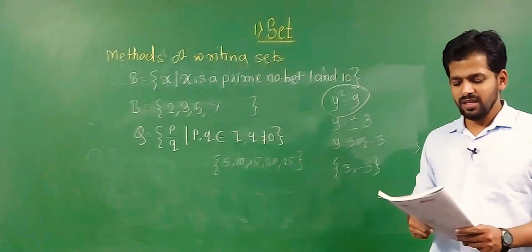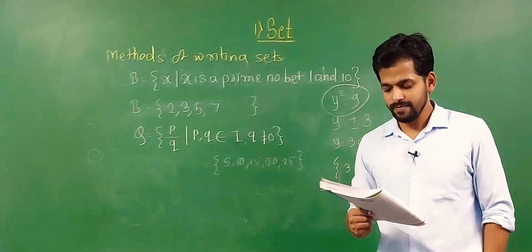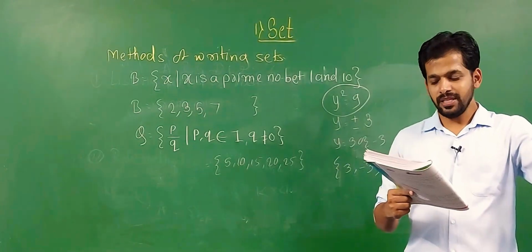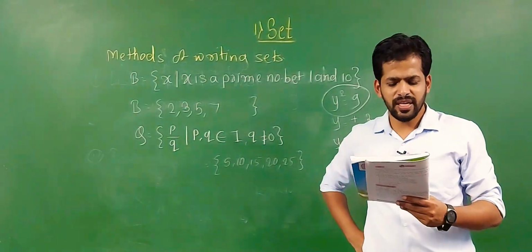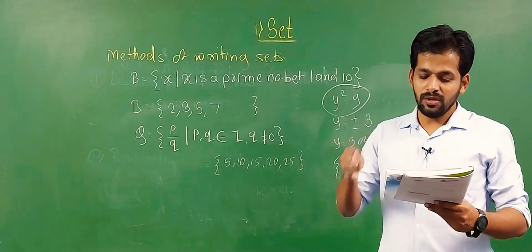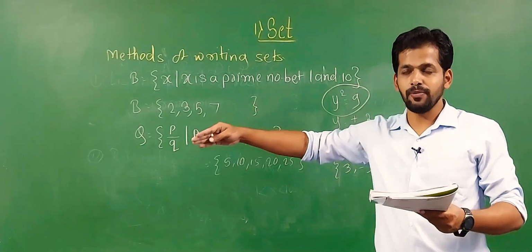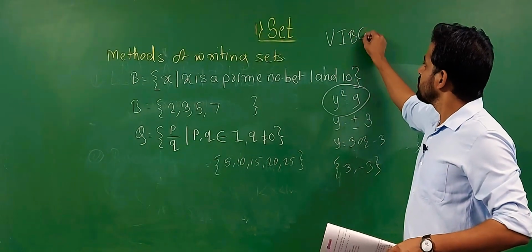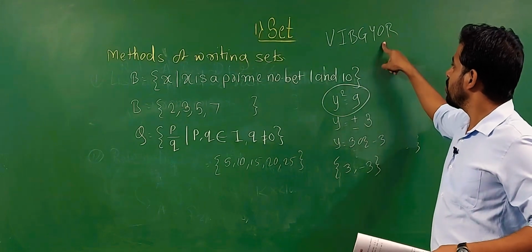Similarly, you have to fill in the blanks in the following table yourself. It is an activity. On the left side is the listing method, and on the right side is the rule method. In the first one, A, E, I, O means the vowels of the English letters. Then the rainbow colors, you know that is VIBGYOR: violet, indigo, blue, green, yellow, orange and red.